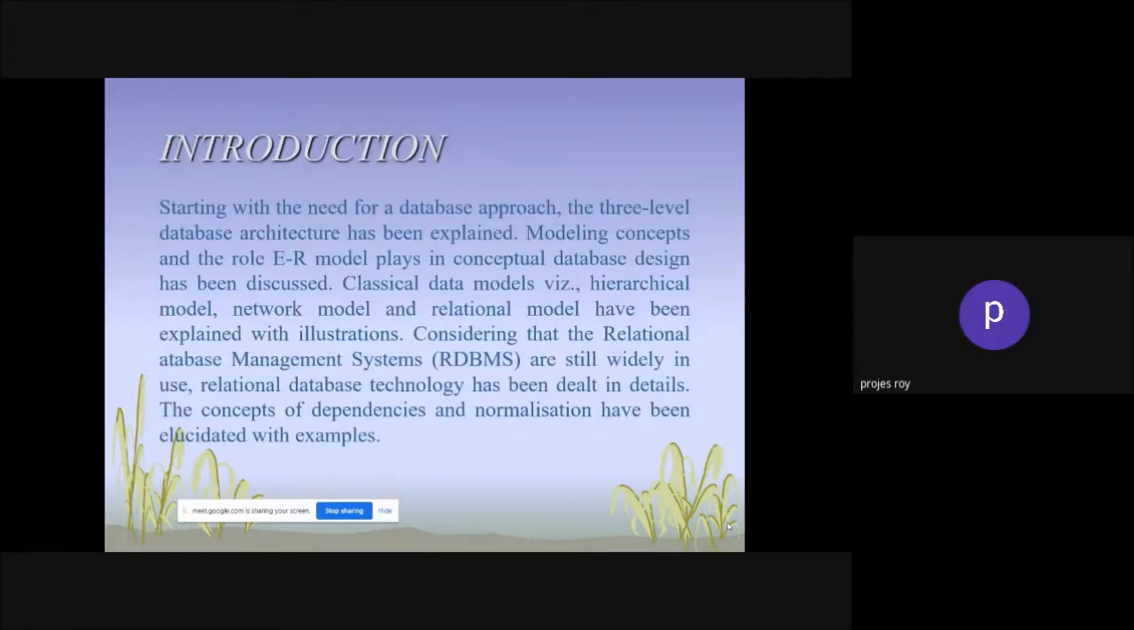Now, starting with the need for the database software, the three-level database architecture has been explained. Modeling concept: the role the ER model plays in the conceptual database design has been discussed. Classical data models, that is the hierarchical model, network model and relational model, have been explained with illustration. In these chapters, considering that relational database management systems are still widely used, relational database technology has been dealt with in detail. The concept of dependency and normalization have been elucidated with examples. This is the concept introduction of your chapter.